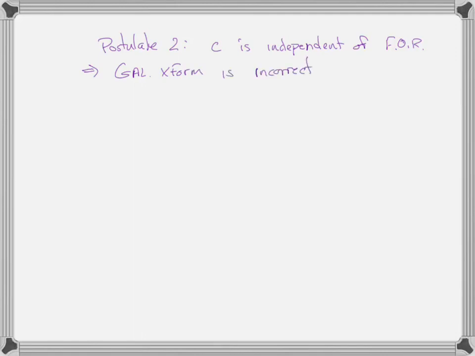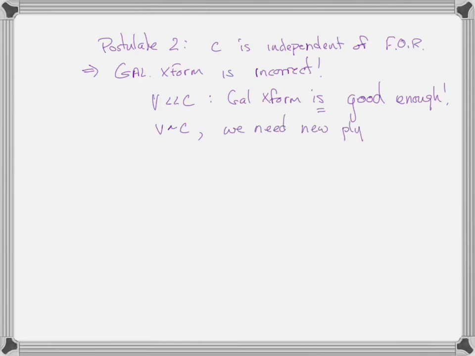And is it so incorrect that we have to throw it away? No. This is what you've got to realize about us improving science. It's not so incorrect that we have to throw it away. It's just incorrect in a certain realm. It's an approximation, and it's an excellent approximation for things that are going at speeds much, much less than c. But once we start dealing with velocities that are approximately equal to the speed of light, we need new physics. And that's Einstein's physics, Einstein's special relativity and general relativity. We are going to do special relativity here.